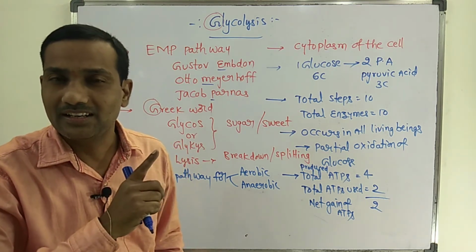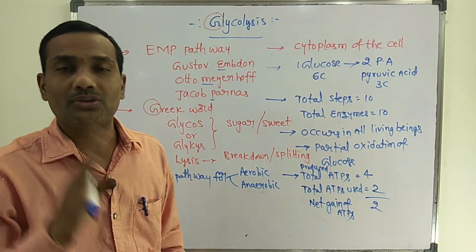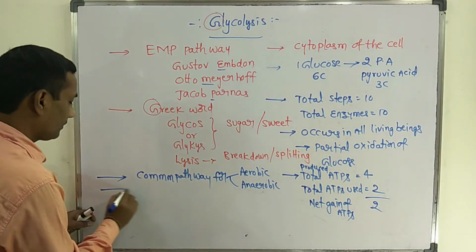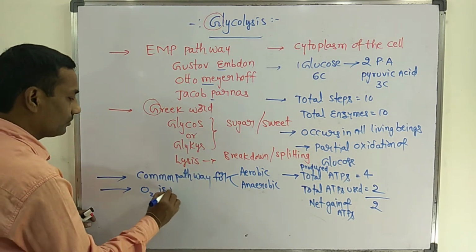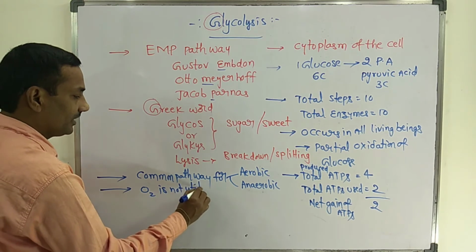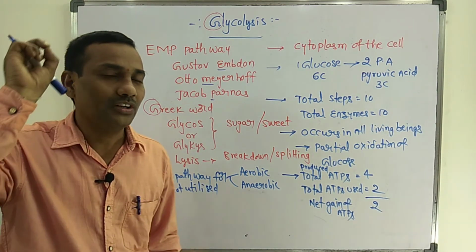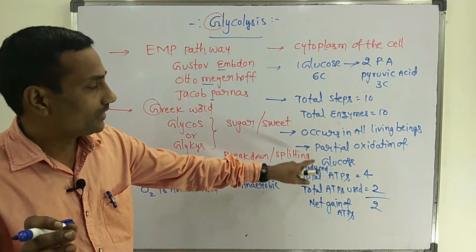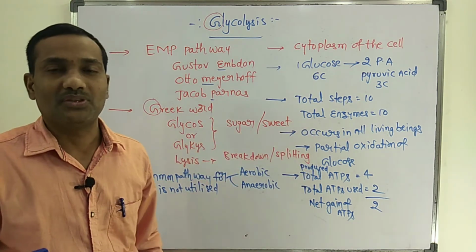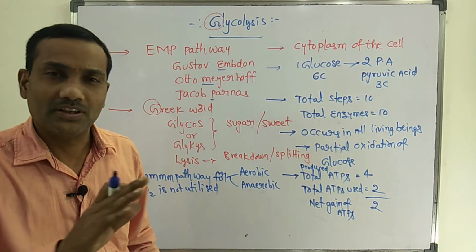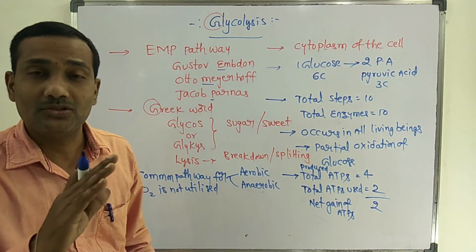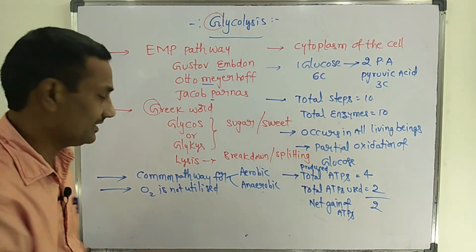In the glycolysis process, there is no utilization of oxygen. Not a single O2 molecule is utilized in the total 10 steps of glycolysis.